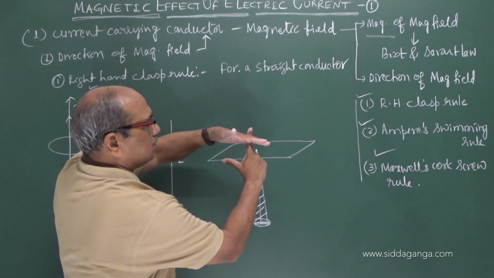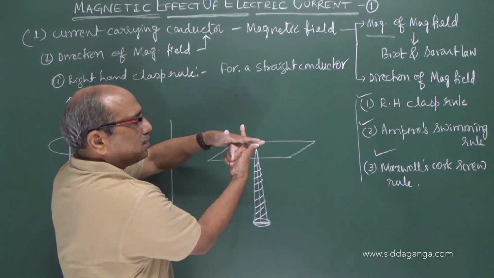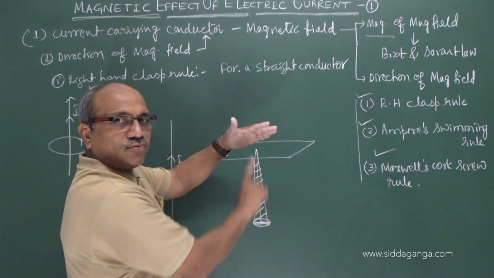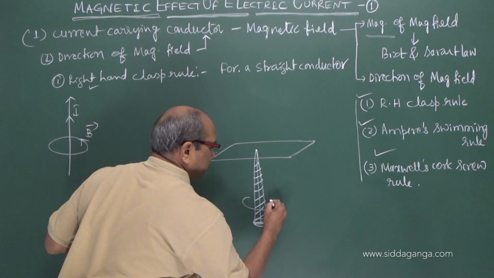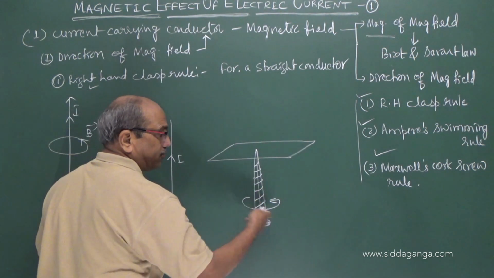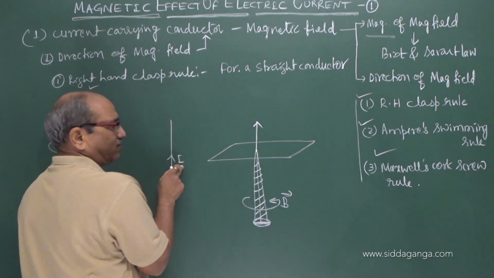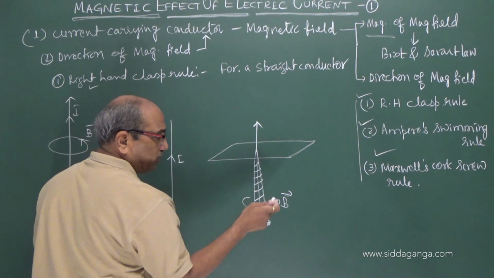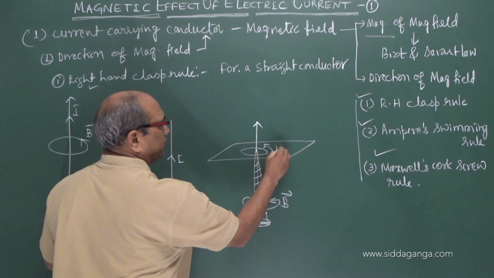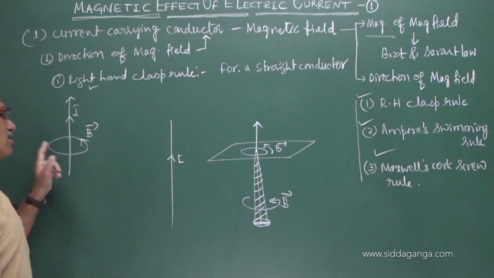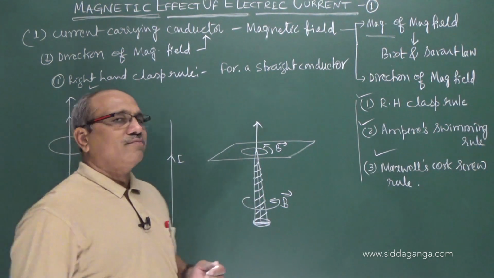But you cannot see that. If you turn clockwise, it will come down. Turning anti-clockwise rises up; turning clockwise, it falls down. That means we have to turn in such a way that the tip of the screw advances in the direction of the current. Then the direction of turning of the screw gives you the direction of the magnetic field, that is B. If you turn clockwise, it comes down, which means the current direction is downward.